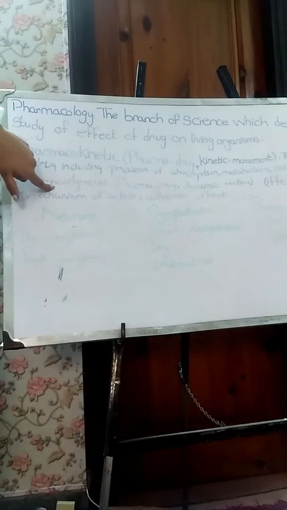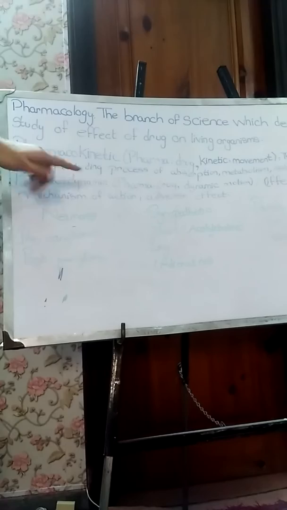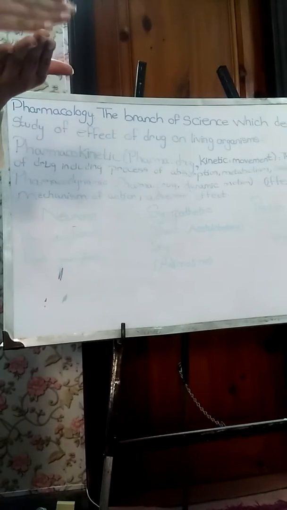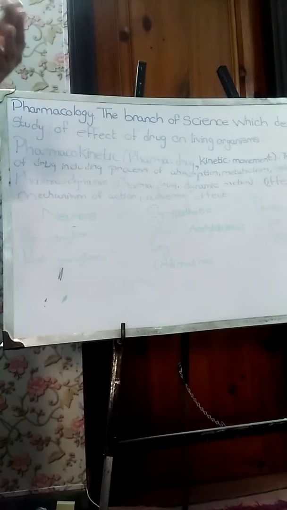Third, most importantly, pharmacodynamics. Pharma means drugs, dynamic means motion. So the motion of the drug within the body. Now, for example, we take a drug. It has been absorbed, it has been broken down. Now it has been distributed to your brain, the central nervous system, to your heart, the cardiovascular system, and the lungs, the respiratory system.